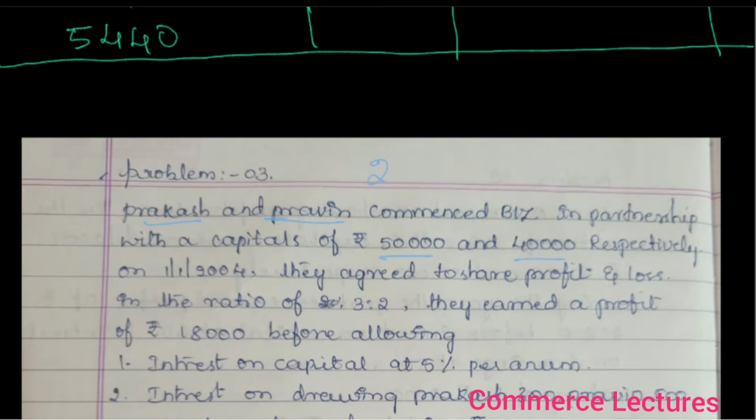On 1/1/2004 they agreed to share the profit and losses in the ratio of 3:2. This ratio will be applied after we get the net profit or the net loss. They earned the profit of rupees 18,000. As I told in the earlier problem, when profit is given in the question, it needs to be taken on the credit side by net profit brought down.